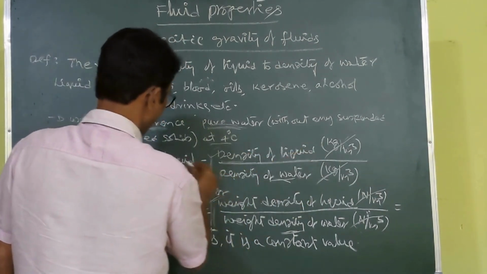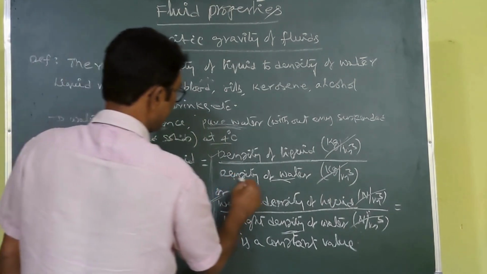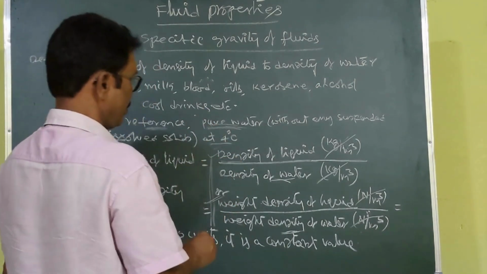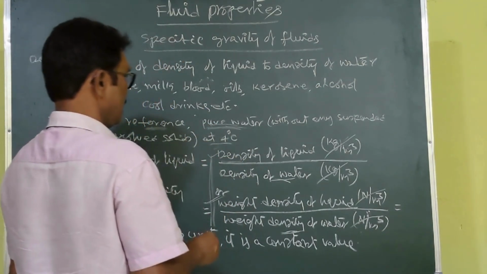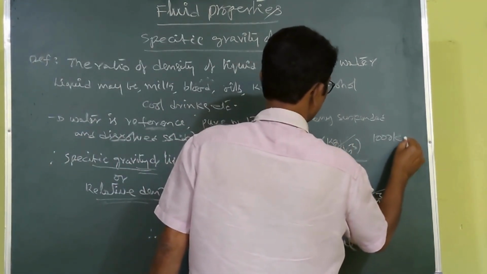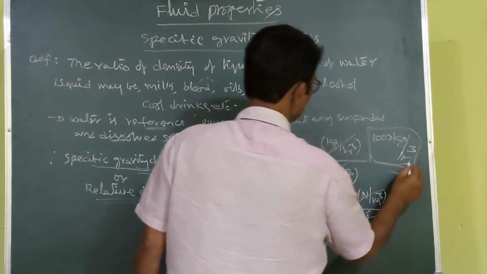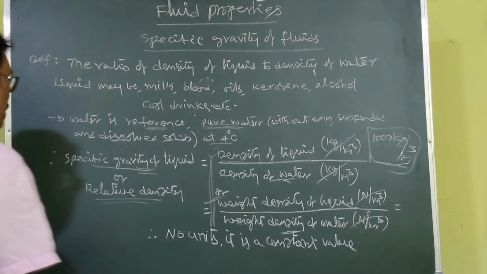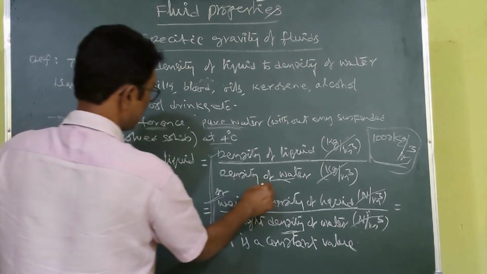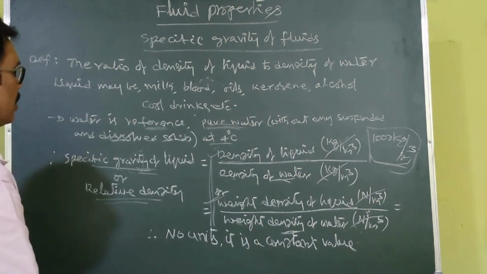So the density of liquid equals the specific gravity times the density of water, which I explained in a previous video: density of water equals 1000 kg per meter cube. This value is to be remembered. So if you know the specific gravity of any liquid, multiplying it by the mass density of water gives the density of that liquid.